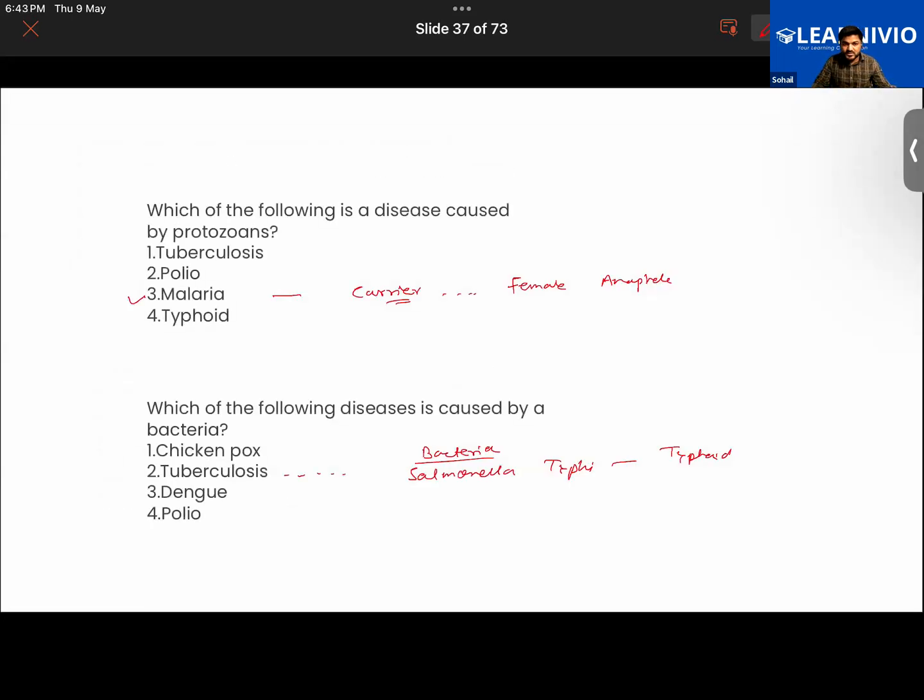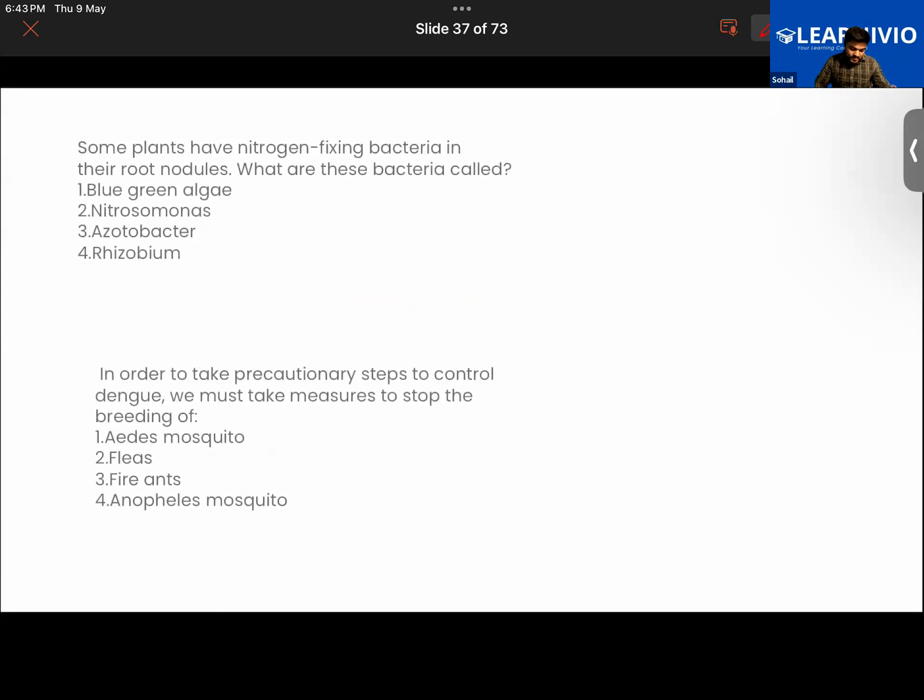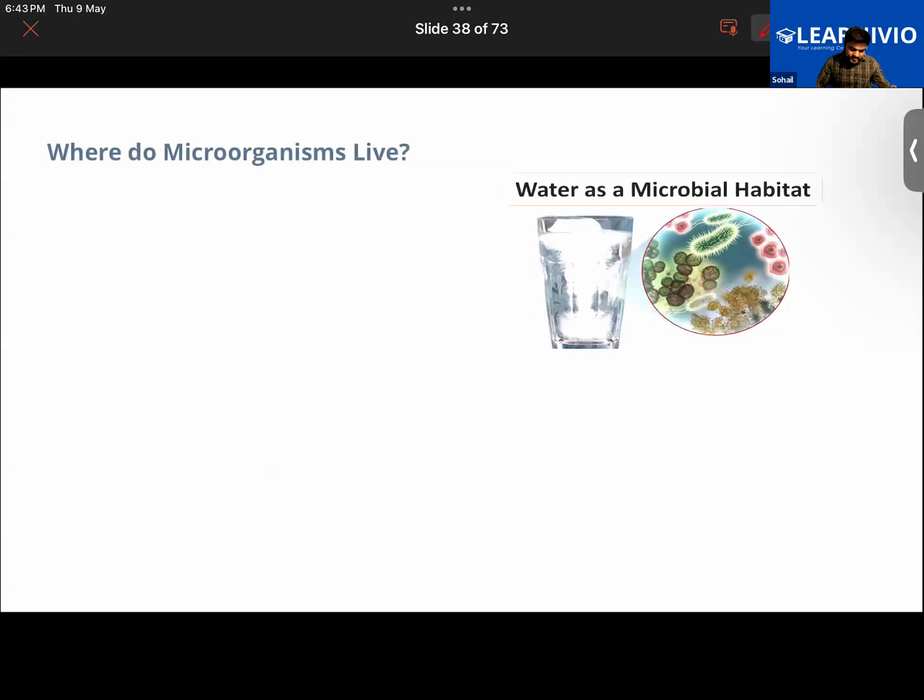By the way, the other ones are caused by virus: chicken pox, dengue, and polio. Keep that in mind as well. These are the questions we will be doing later on. In the previous class we discussed viruses. If I talk about virus, bacteria, protozoa, and fungi, which one is smallest of them?